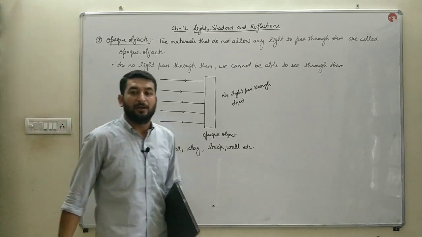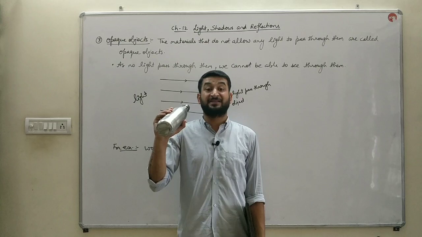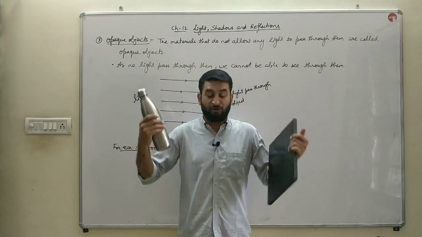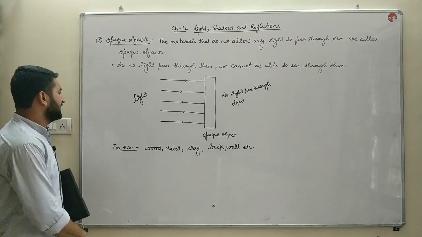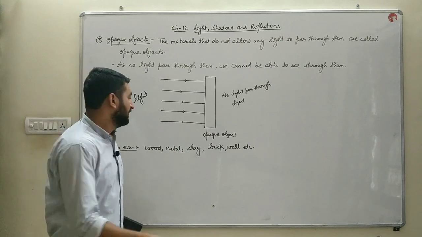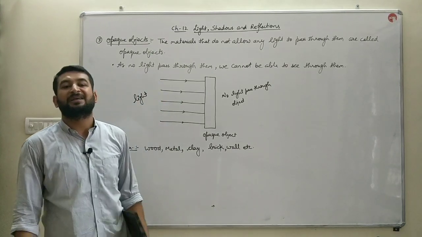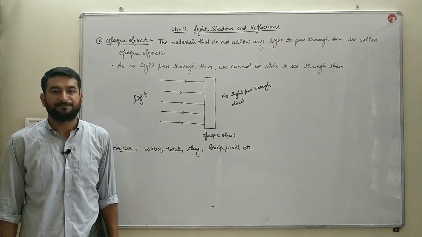Rather than this, you cannot see the things which are written on the board beyond my body, because my body is an opaque object. So the examples of opaque objects are wood, metals, clay, soil, brick wall, human body, etc. All these are examples of opaque objects.